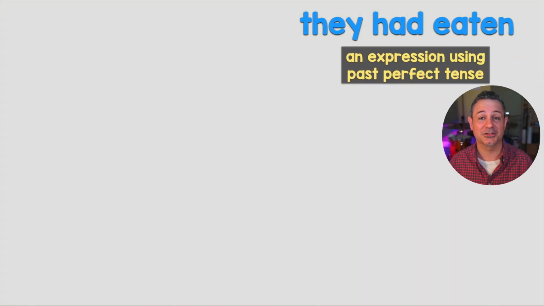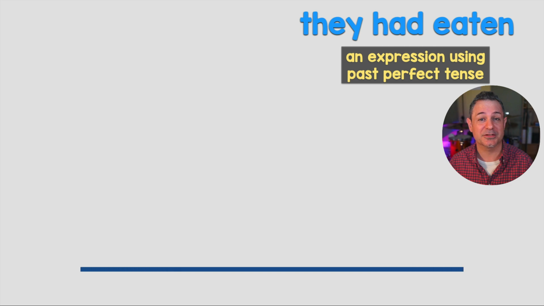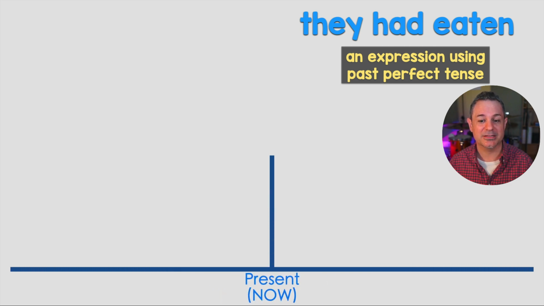In the English language, the concept of time is very important. Let's say that this line represents time. The center of the line is the present moment. Now, anything to the right of this line is in the future. Anything that happens to the left of the line is in the past.